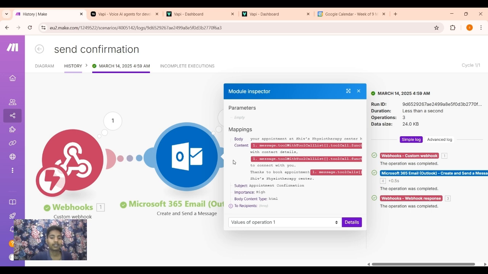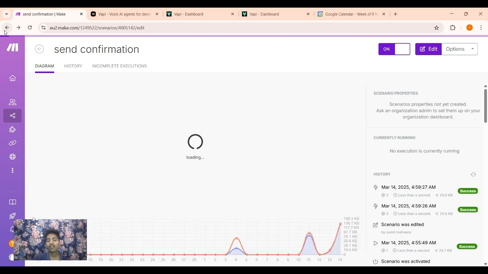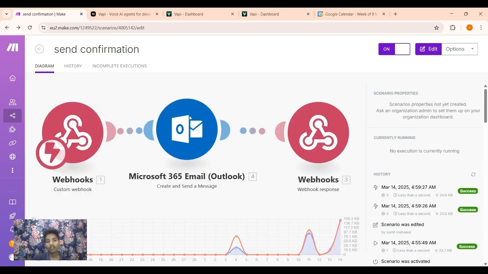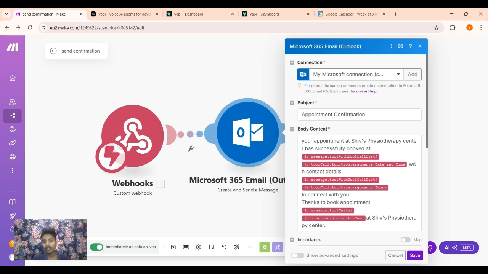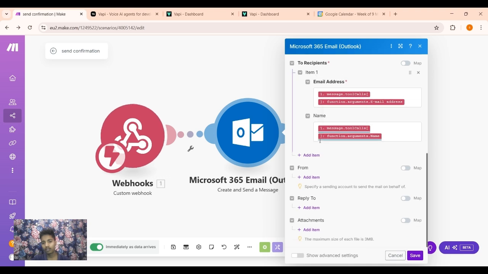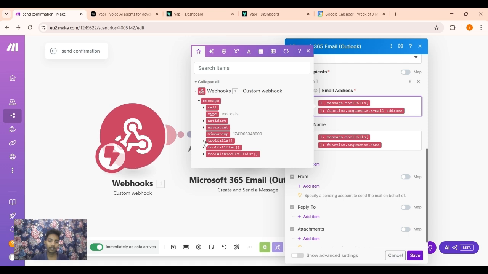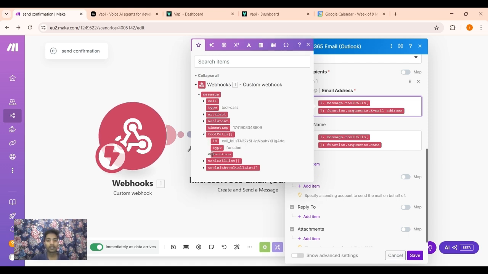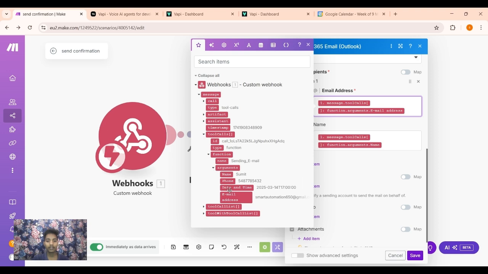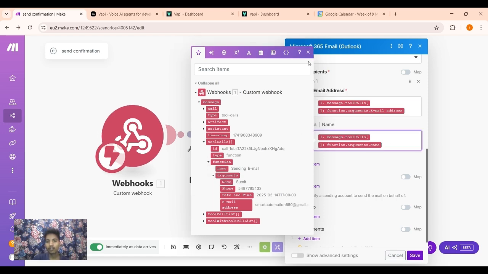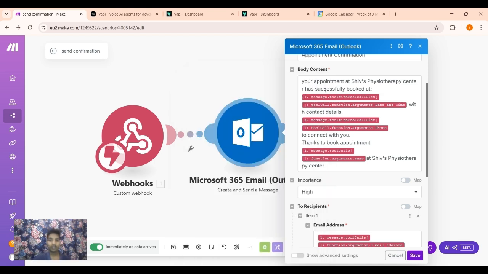Here you have to make a connection with Microsoft Outlook. The subject is appointment confirmation, and for the body content, the email address is the one we have taken from the customer as a function argument. The name of the person is this, Sumit. Okay, and here is the body of the email.